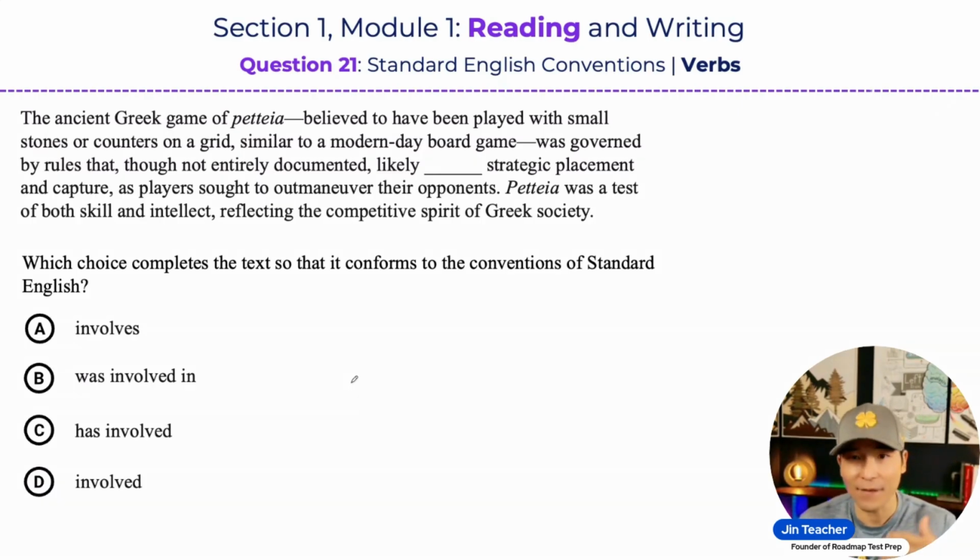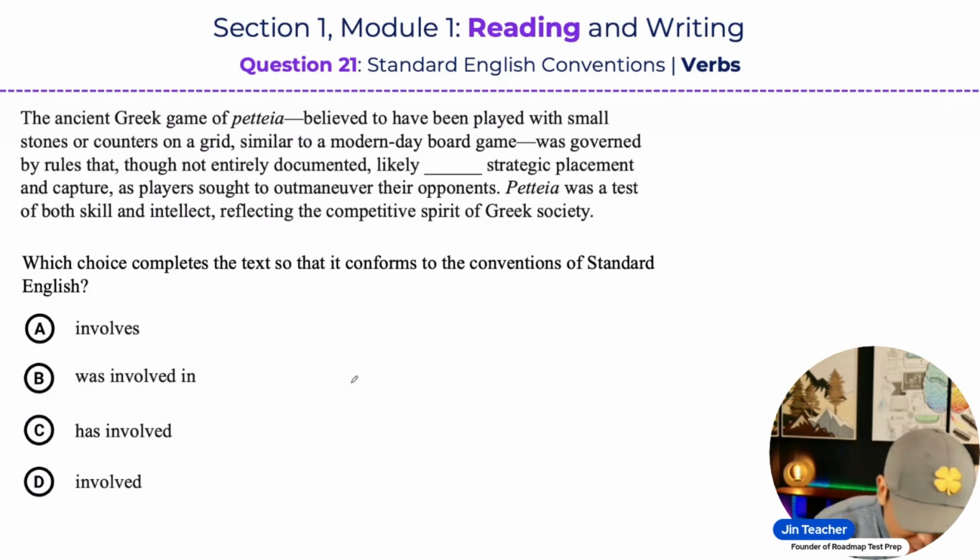So in this short video, I want to teach you the system of thinking that I've taught to over 7,000 students. This is the exact same system of thinking that I use whenever I encounter a verb question on the SAT. This makes it so much easier. This increases my chances, and it'll increase your chances of getting these verb questions correct by 1,000%. So if you have trouble with verb questions, this video is going to help you out.